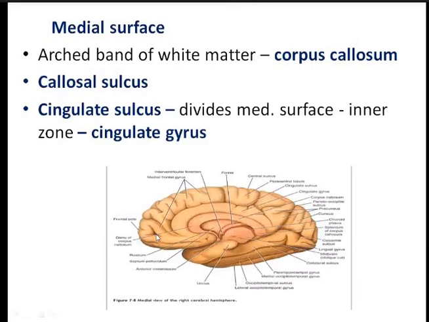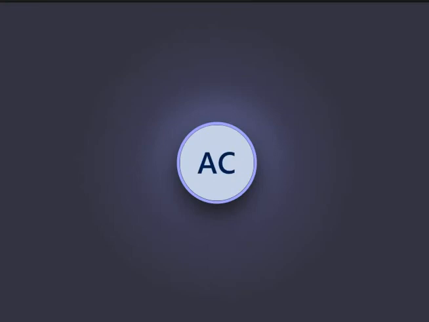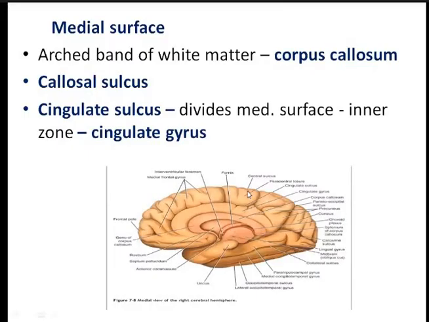And this paracentral lobule is very important because, you can see here, this is the central sulcus. The area which lies in front of the central sulcus is motor in function, and behind the central sulcus, this part is sensory in function. So the paracentral lobule contains the motor cortex as well as some part of the sensory cortex. Okay, so this is very important.